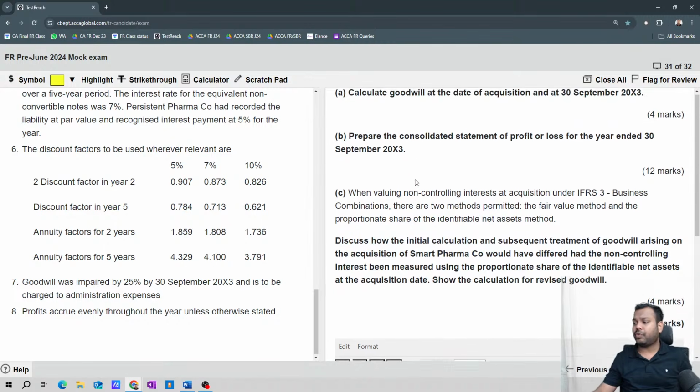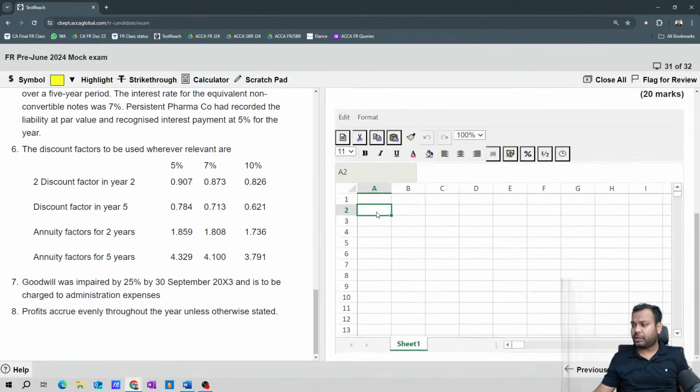Now, goodwill. So first of all, goodwill. Let's write here working, now solution 1.